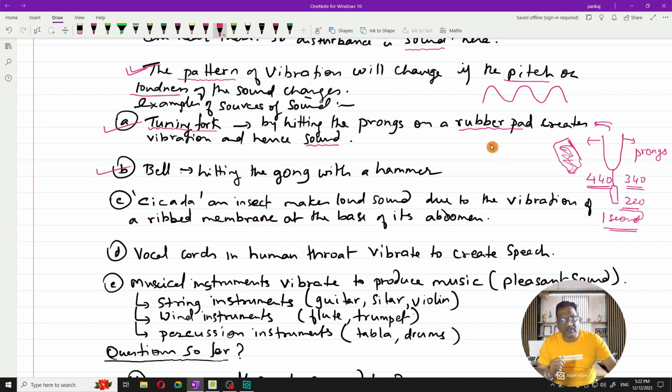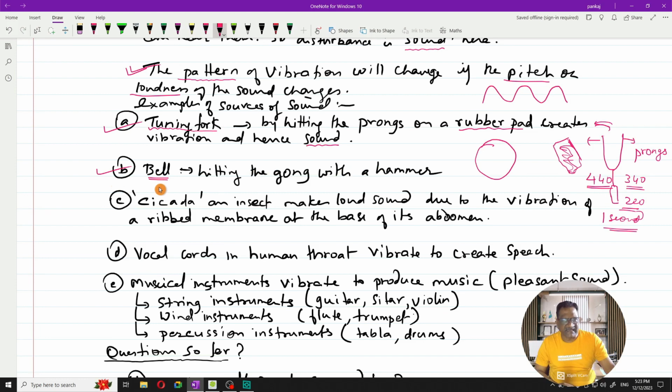Normally, the gong is made up of a very sonorous metal, like brass or something like that, and you have a hammer which is banged on this gong. When you bang this gong with the hammer, the metal will start vibrating, and as a result, a huge sound will be created. So that is how bells are used for creating sound. A hammer hitting the gong of the bell can create sound.